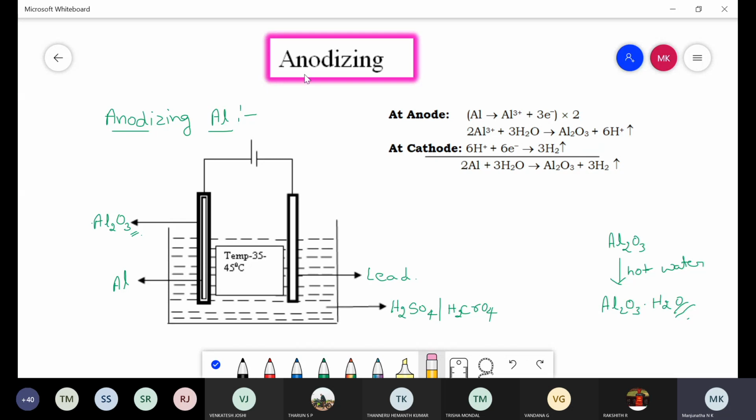Write down this headline, anodizing. Next write down anodizing of aluminium. Then write down the definition, I will tell. Definition for anodizing of aluminium. Is it over? Anodizing of aluminium written, all of you? Yes, sir. So write down the definition now.